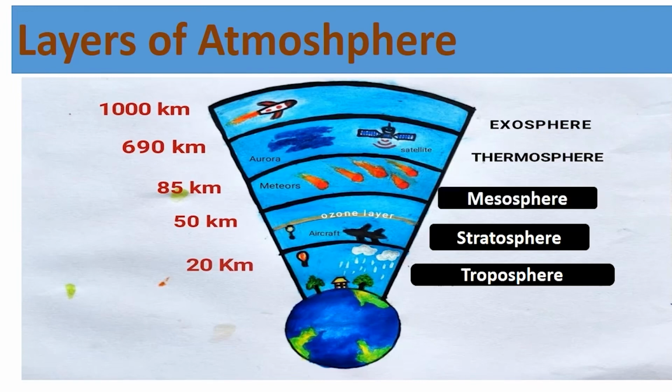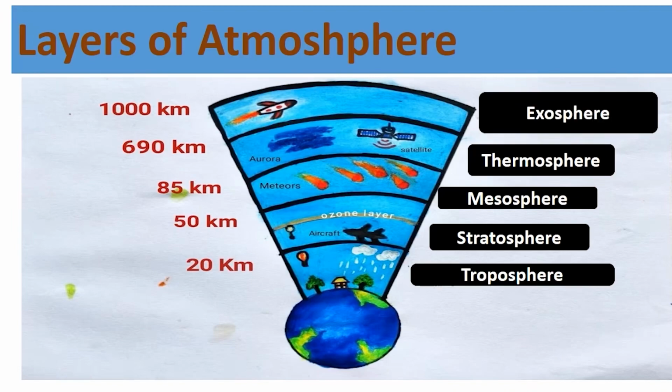Mesosphere. This is the third layer. Meteorites, or small rocks moving about in space, burn out in this layer and therefore do not reach the surface of the Earth. Thermosphere. This is the fourth layer. Space shuttles move about in this layer only. Exosphere. This is the fifth layer of the atmosphere.